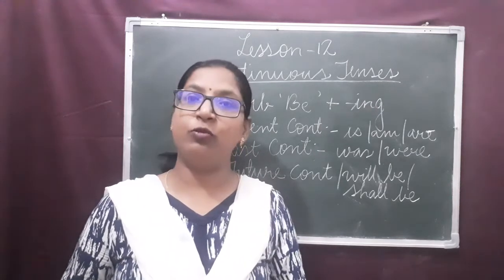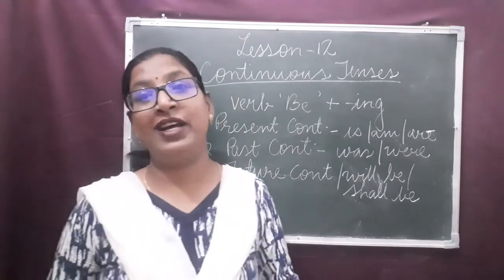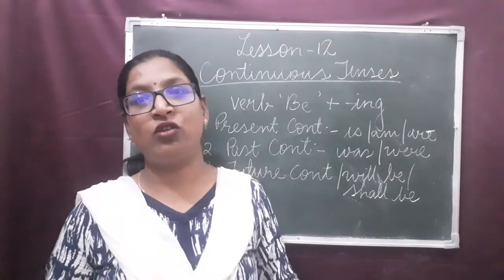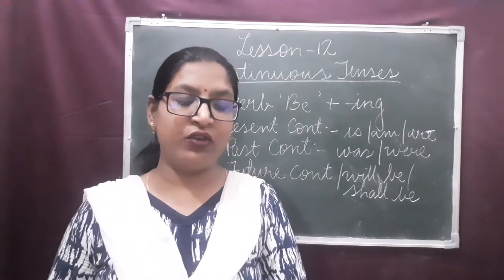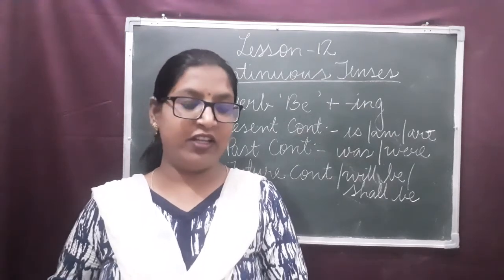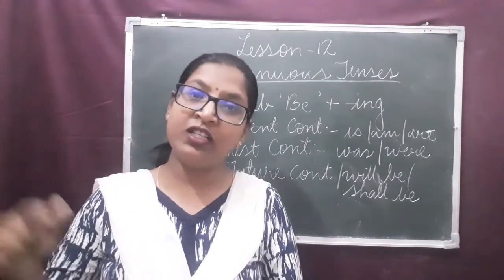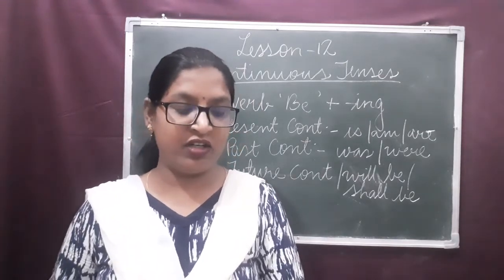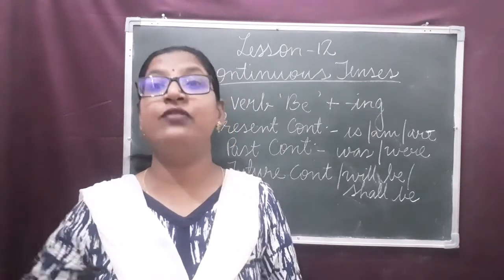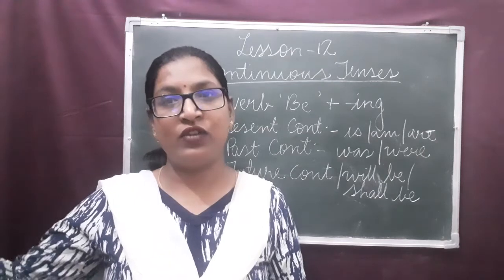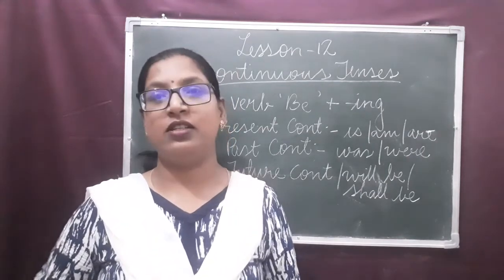By using the verb watch. I am watching a really good film now. The action of watching is going on. With I, we always use am. I was watching a really good film when there was a power cut. I was watching. It indicates the past continuous action. I will be watching my favorite TV show when you arrive tomorrow. That action will take place in the future. So it is future continuous tense.